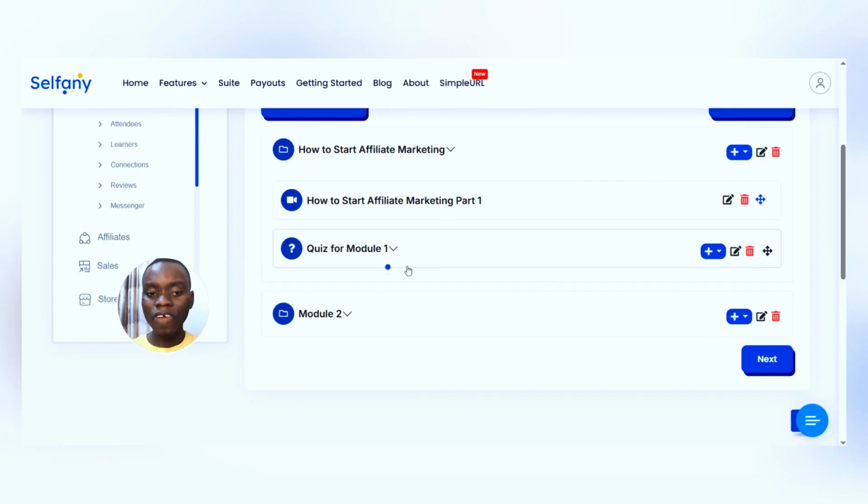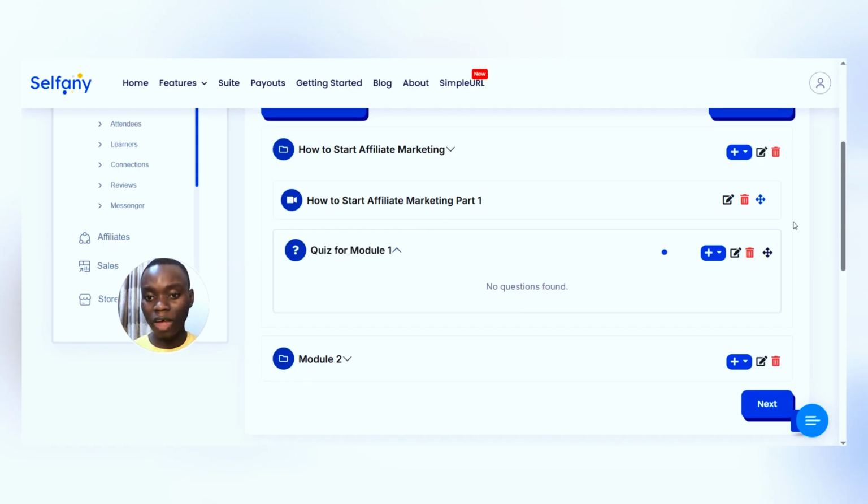Alright, so now that you've actually created the quiz, you need to add content to the quiz. See, they said no question found. So you have to add your question, and all you have to do is come to this place. You can see this button, this is to edit, this is to delete. So we're not editing the title. All we have to do is click on this plus icon and add question.